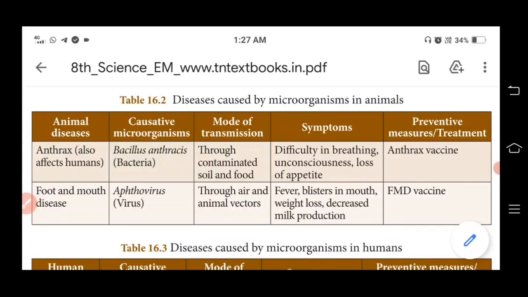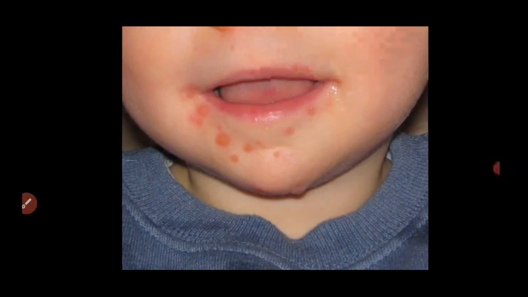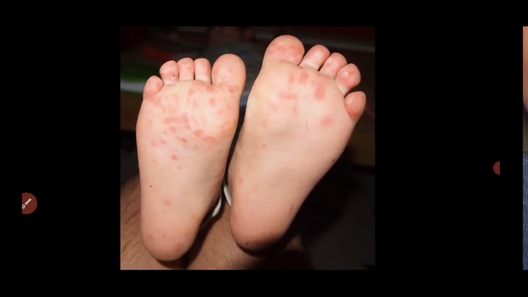Second one is foot and mouth disease. Foot and mouth disease is a contagious viral disease of cattle and sheep. Contagious means spreading from one person to another in many ways. Students, it is caused by aptovirus. This is a sample picture to show the foot and mouth disease. The mode of transmission is through air and animal vectors.